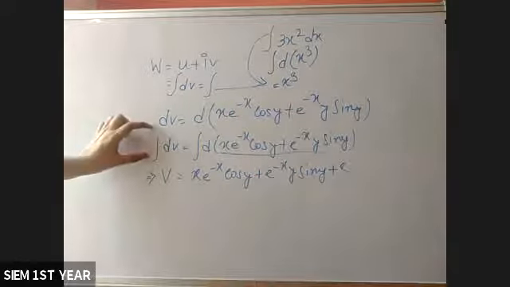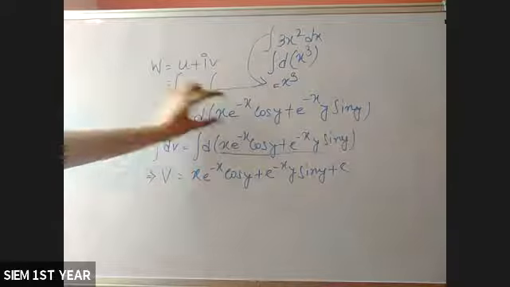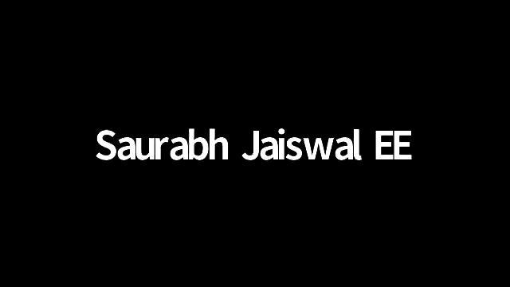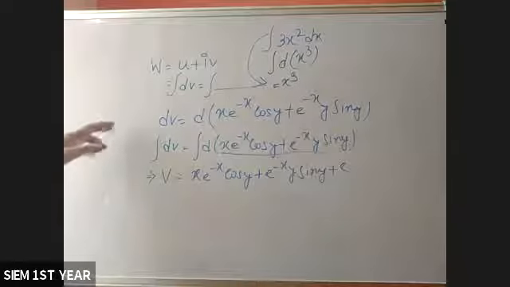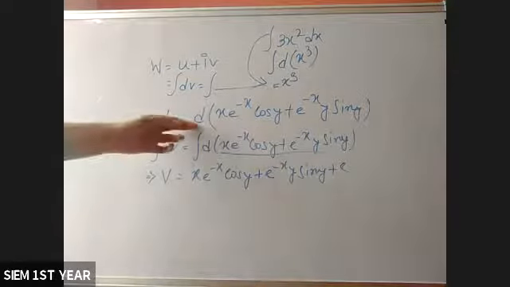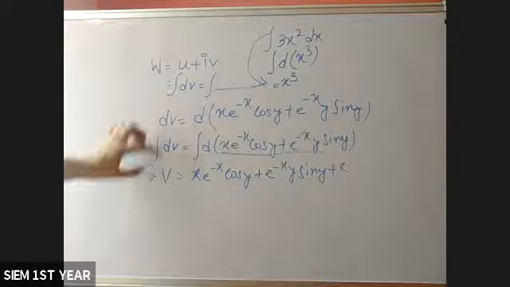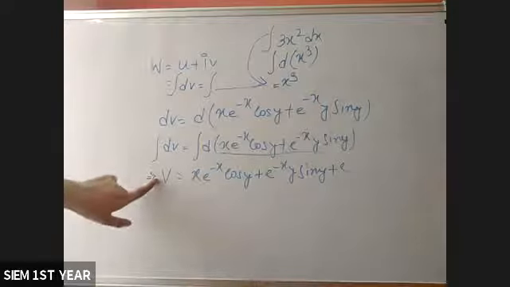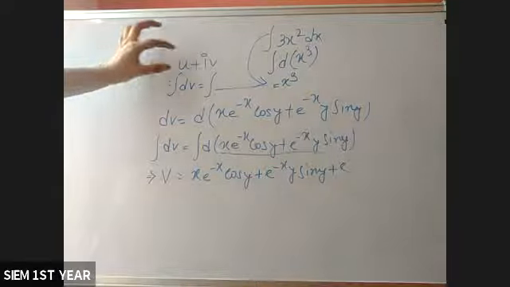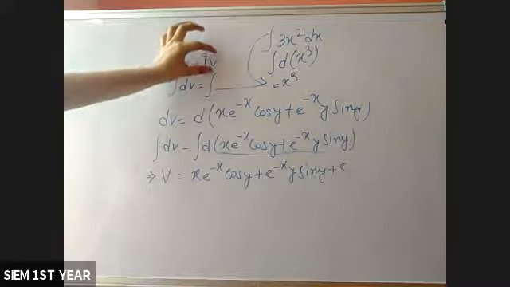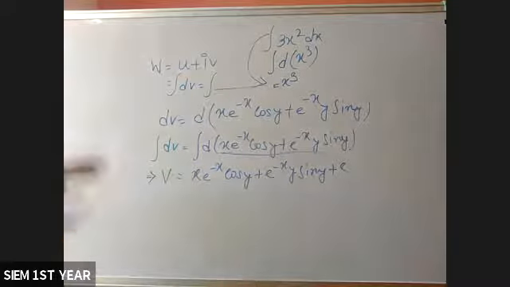You don't need to write that. It is the d of this. You just have to write integrating both sides and you can directly get this value. You don't even need to write this line, because it is already a derivative. If you integrate, this d will be omitted and only this value will remain. So if v is asked, this is the answer. If w is asked, simply put the values of u and v. u is given in your question, v is this. Simply put these.